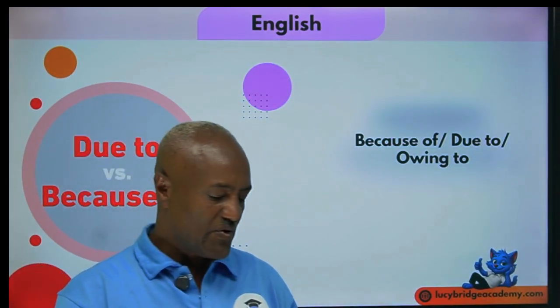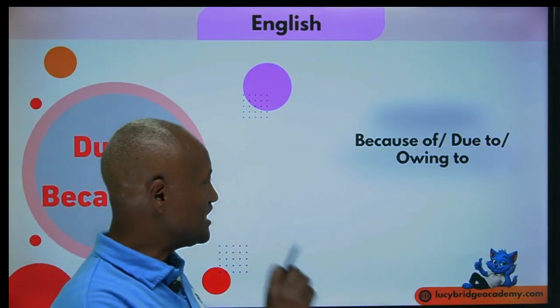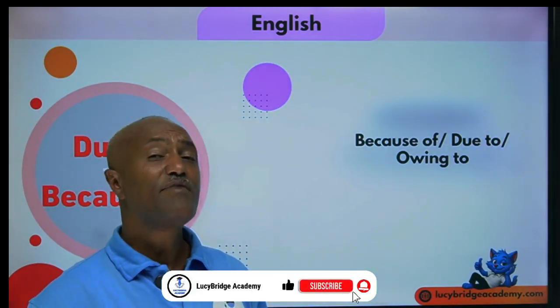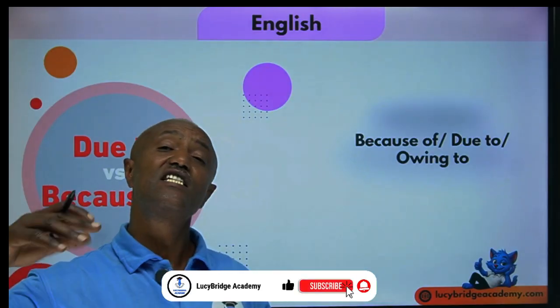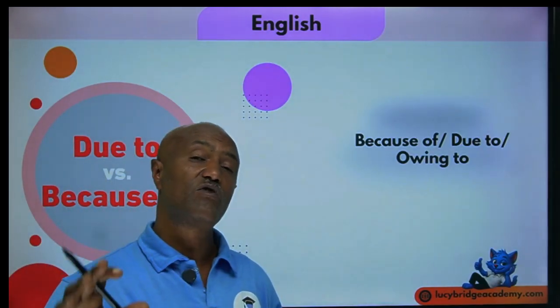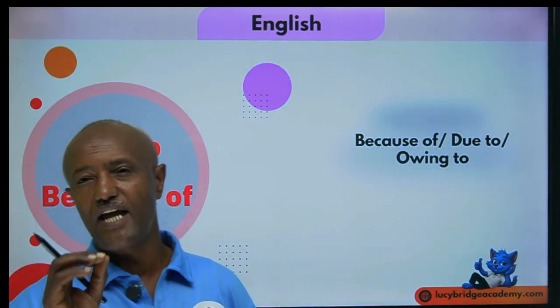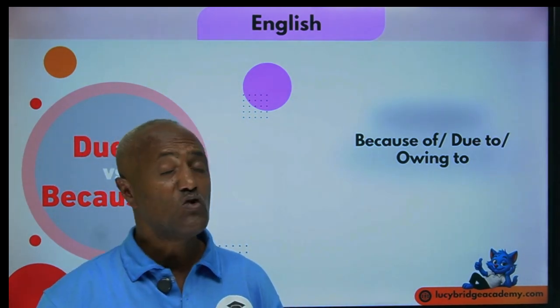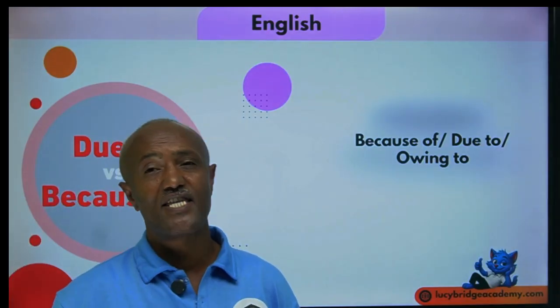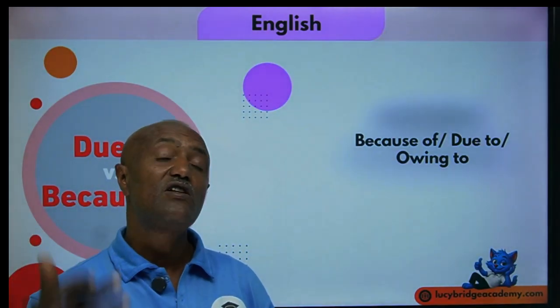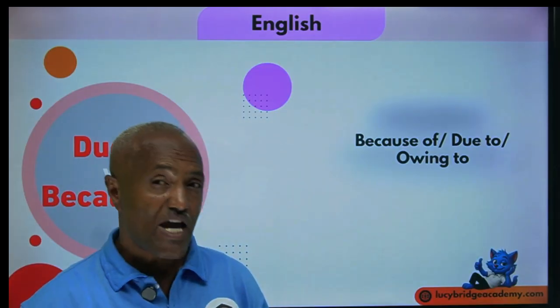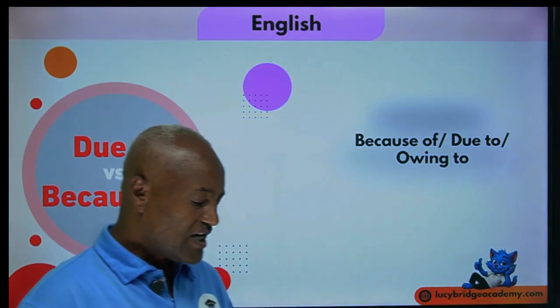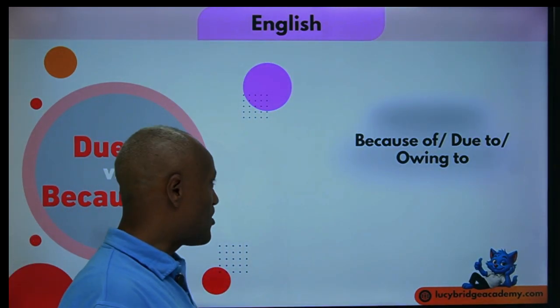Today we will see about because of, due to, and owing to. Last time, for two or three lessons, we discussed these transitional words, because this is a very important area and you are expected to be familiar with their usage and their differences. That's why I'm giving you additional pointers on the same area. So today we see because of, due to, and owing to.